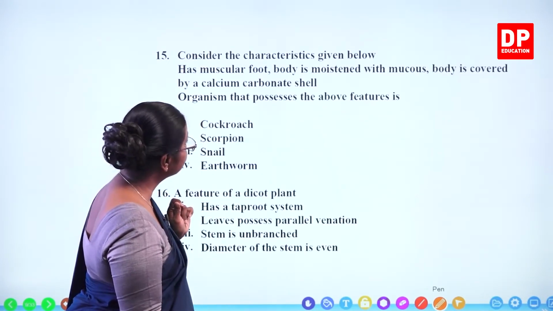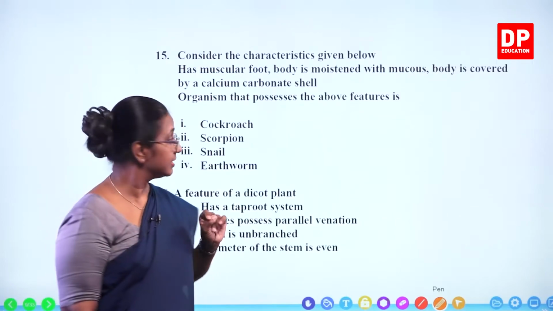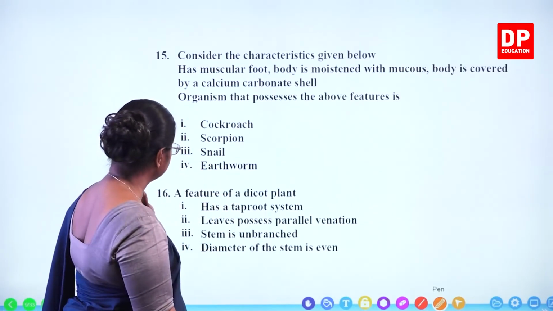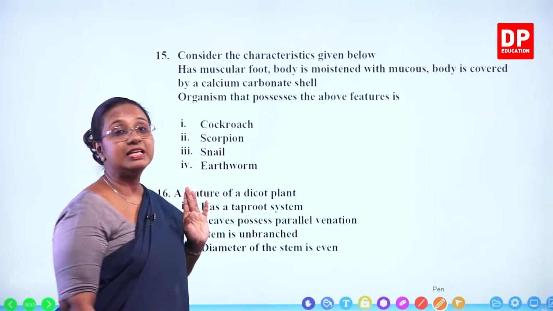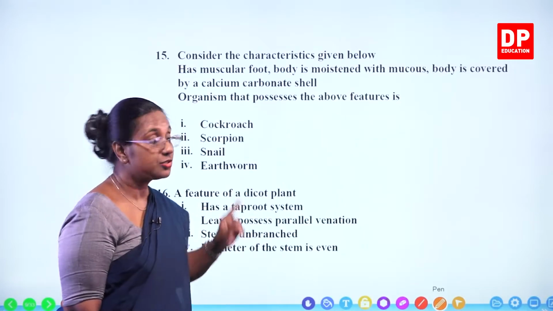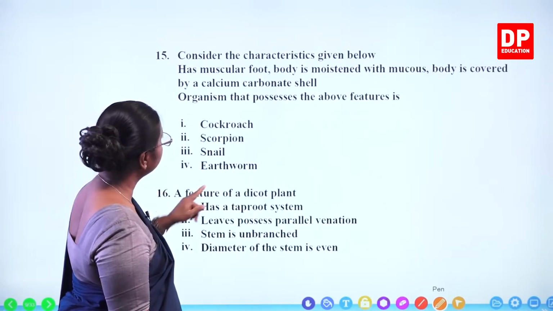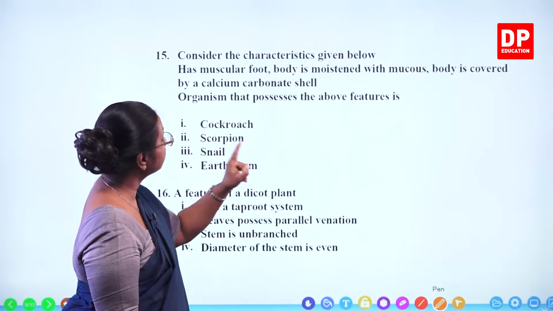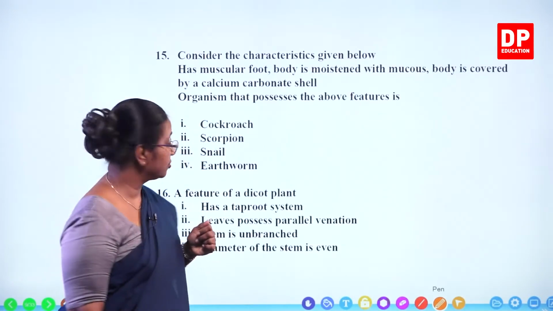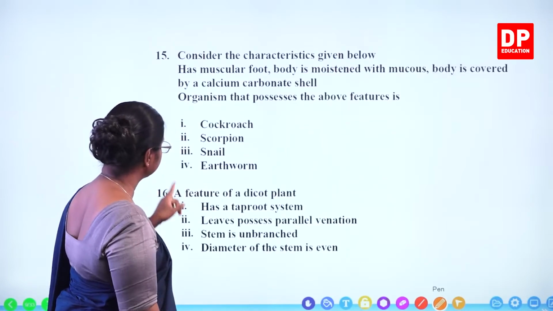Organism that possesses the above features is cockroach. Cockroach is an arthropod, so it doesn't have them. Scorpion again is an arthropod. Snail, yes, it is a mollusk. So it has a muscular foot, body is moistened with mucus and body is covered by a calcium carbonate shell or an exoskeleton. So snail, correct answer.